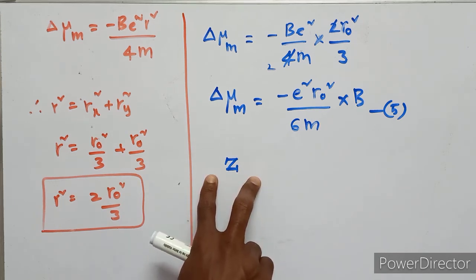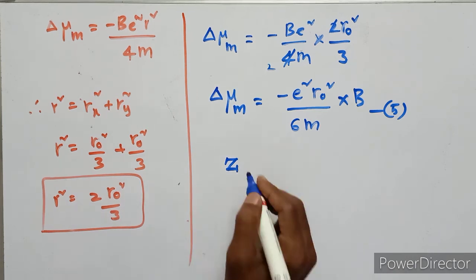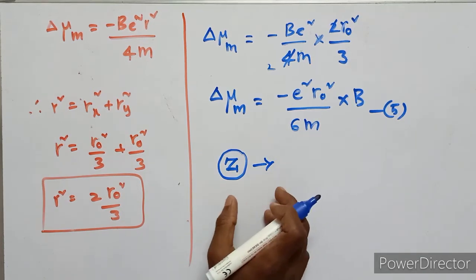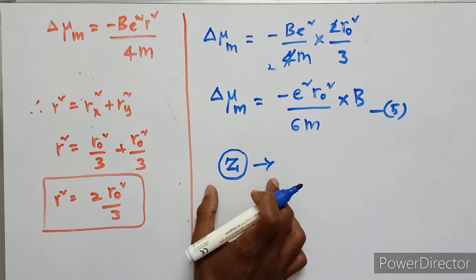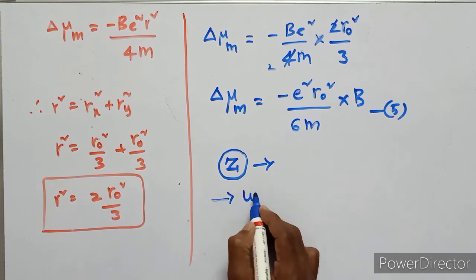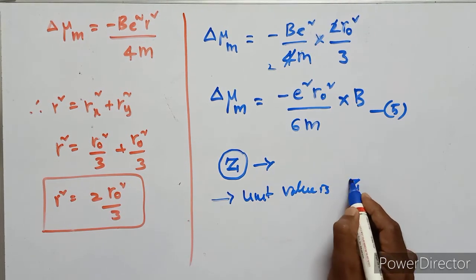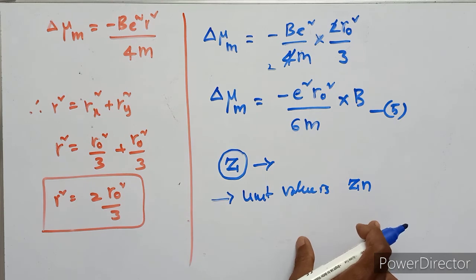In the case of n number of electrons in unit volume, in the given atom there are n number of electrons, so the number per unit volume is Zn.